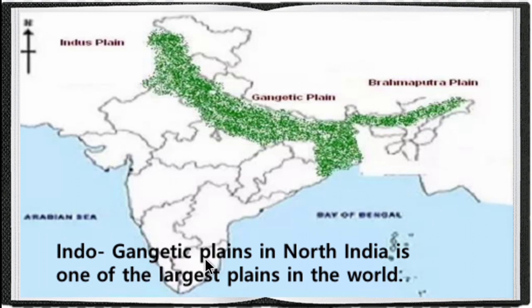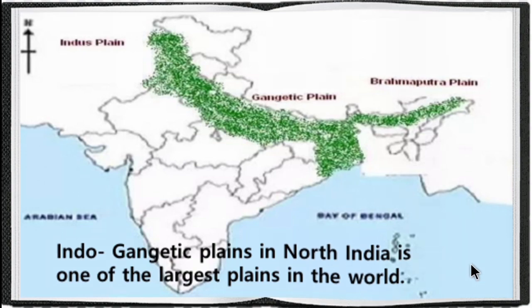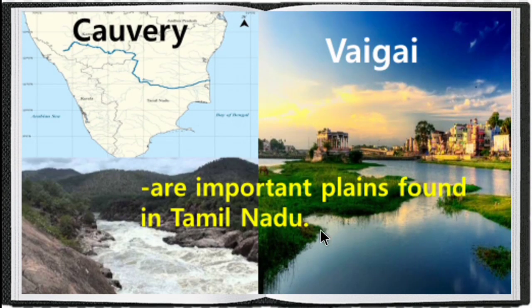The Indo-Gangetic Plain in North India is one of the largest plains in the world. So make a note of it. Then the Kaveri and Vaigai are the important plains found in Tamil Nadu.